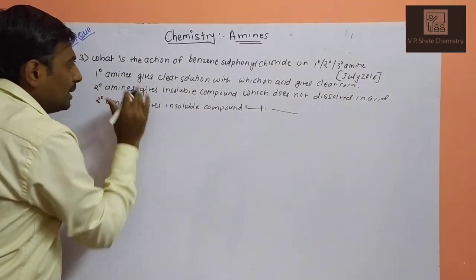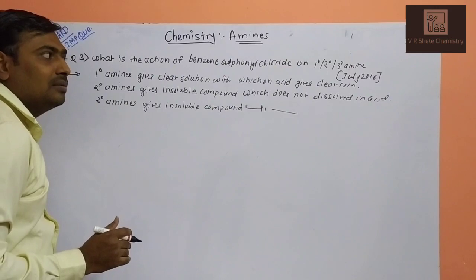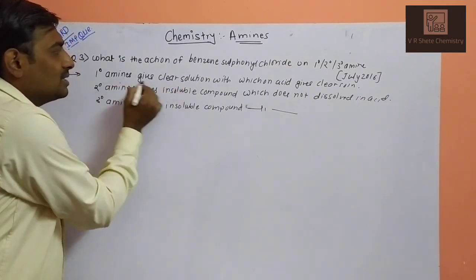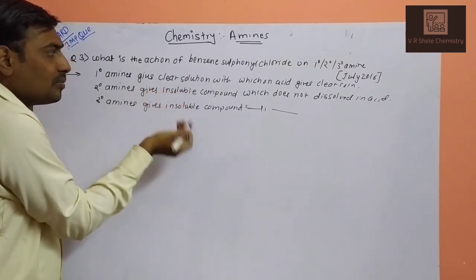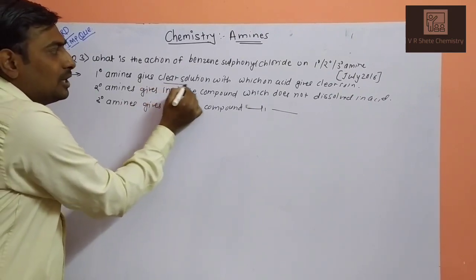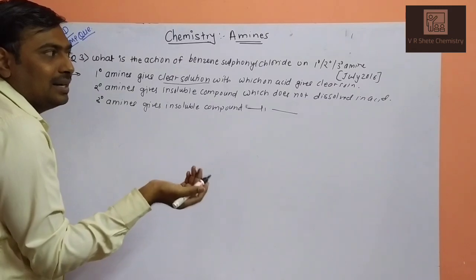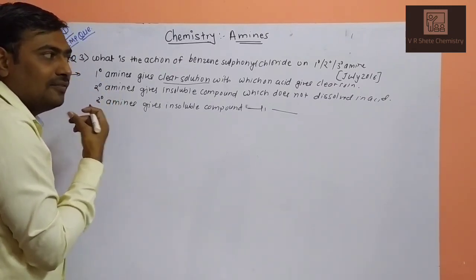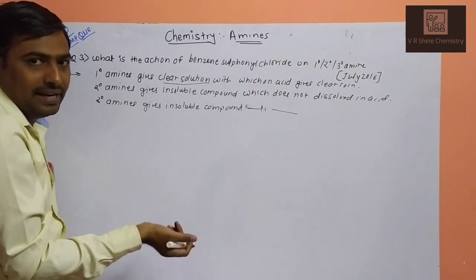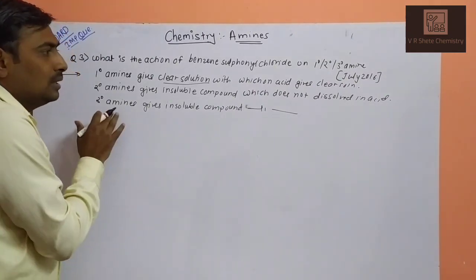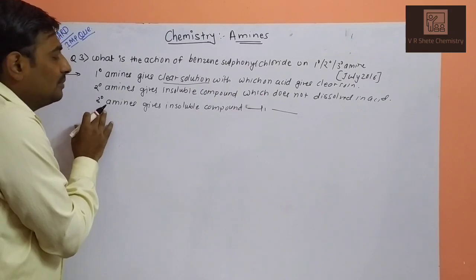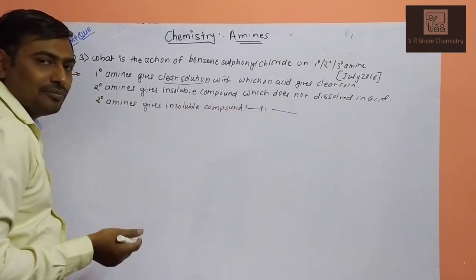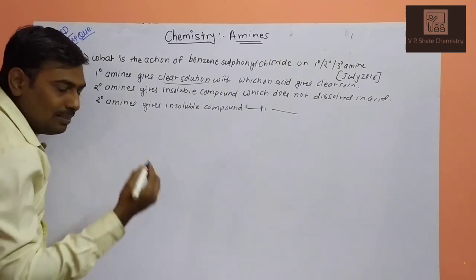Very simply, primary amine gives a clear solution, meaning completely soluble, which on acid gives a clear solution again. Secondary amine gives an insoluble compound in the first step, and in the second step when we react with acid, it does not dissolve, meaning no reaction. And tertiary amine gives an insoluble compound again, with no reaction with the acids. So we will discuss one by one.